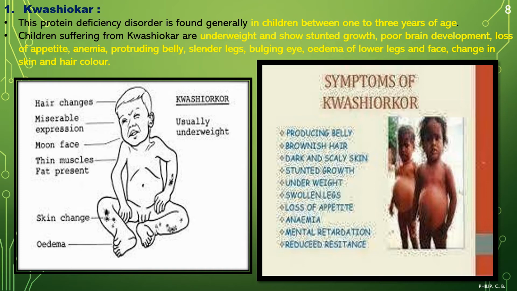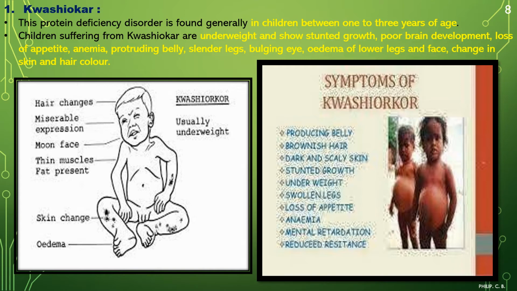So now we take the points one by one. The protein deficiency disorder is found generally in children between 1 to 3 years of age. You can imagine, at such an early age it may get affected. Children suffering from Kwashiorkor are underweight, as you can see in the image, and show stunted growth. The height may be affected.